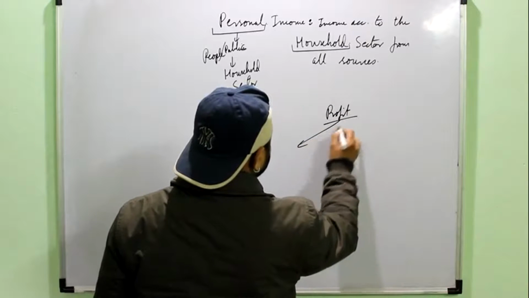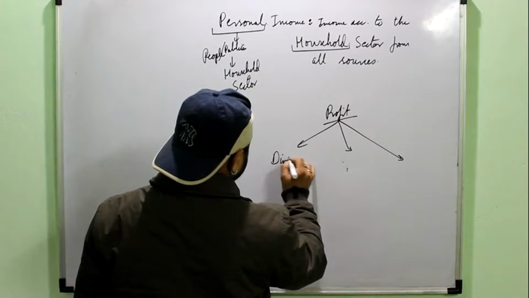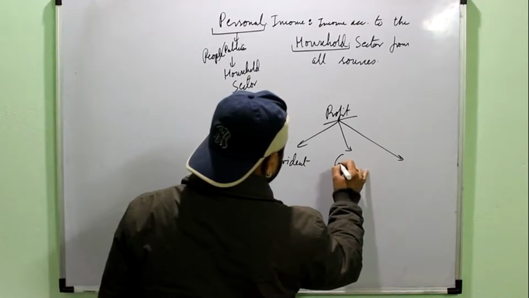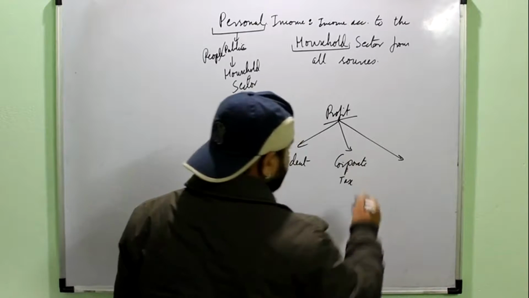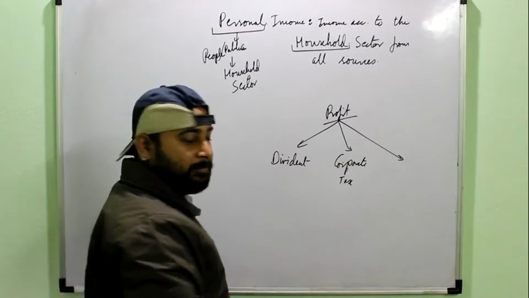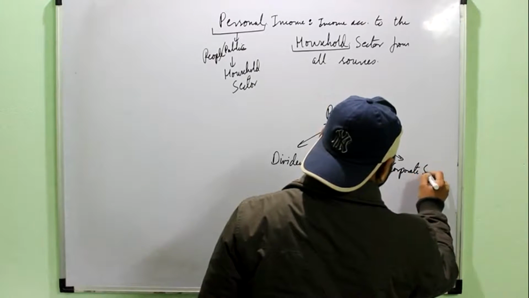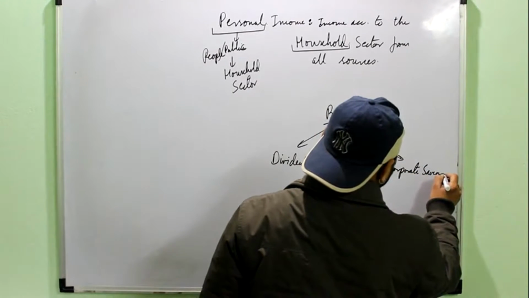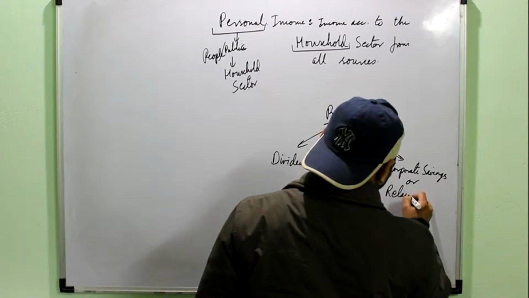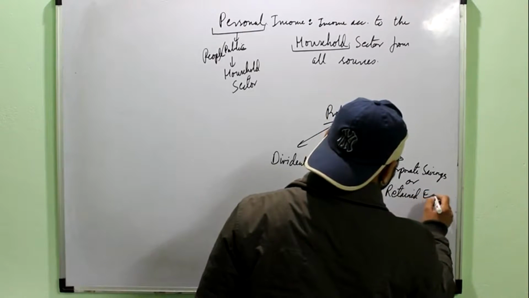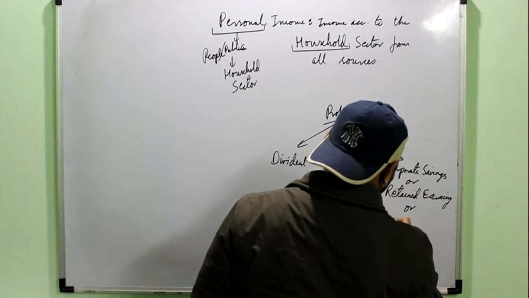And profit constitutes three things: dividend, corporate tax. Remember this, we have also done the operating surplus in national income. And corporate savings, or we also call them retained earnings of private enterprises, or undistributed profit.